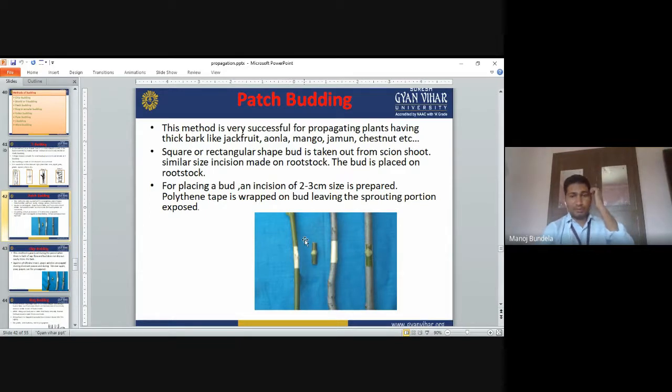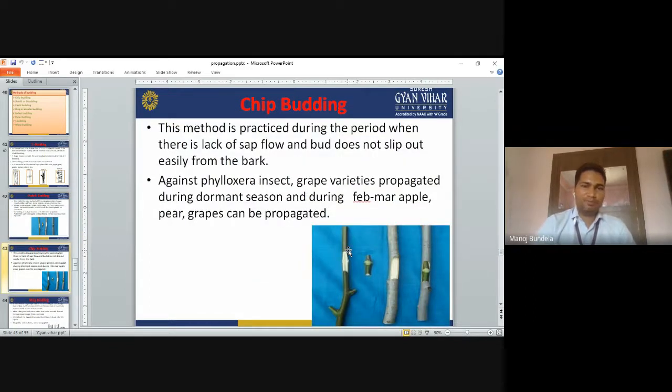So this is the mother plant, and from the scion we collect the buds. The same type of cuts we have to make on the stock plant also. In this we insert the bud like this, and then we cover it with plastic sheet, leaving the buds. From these buds only the new plant emergence will start. So in this we have to make a square or rectangular shape cut.